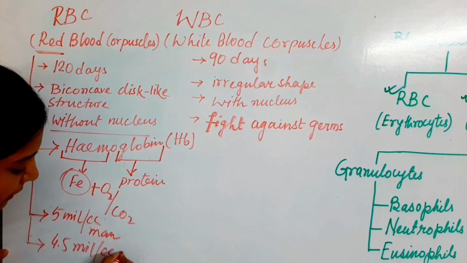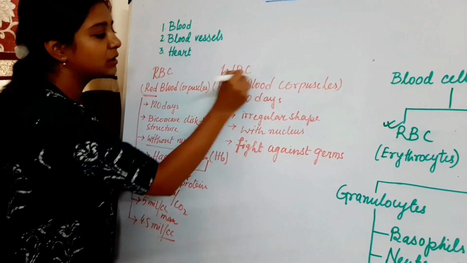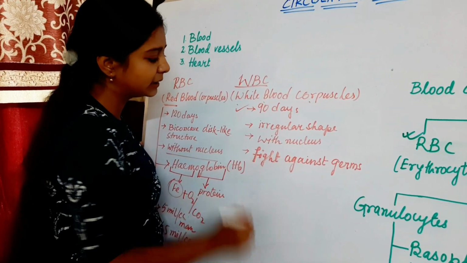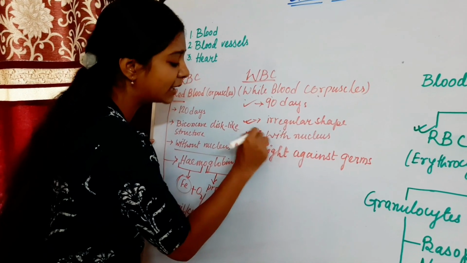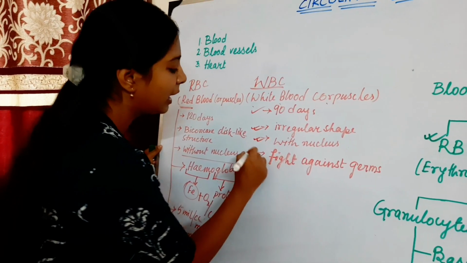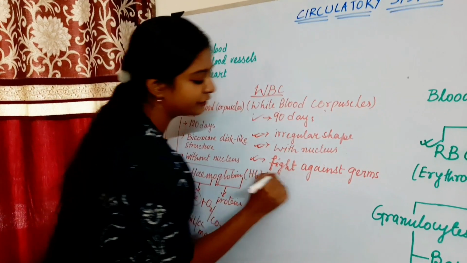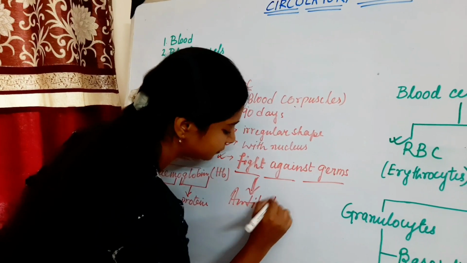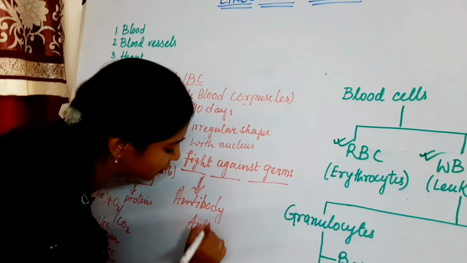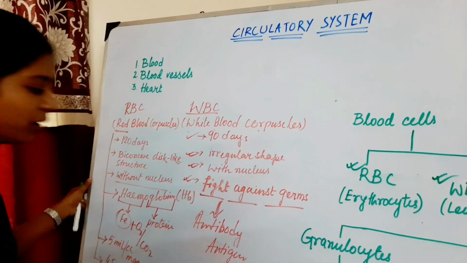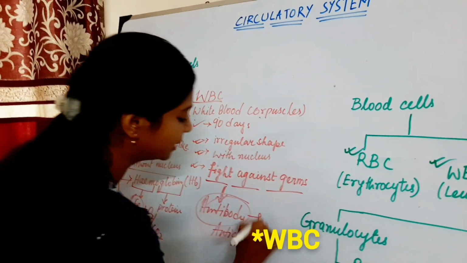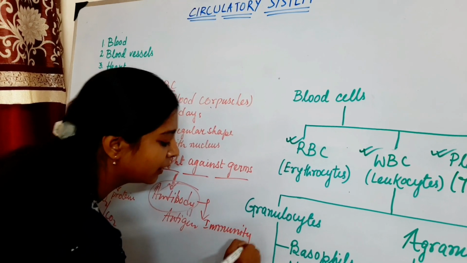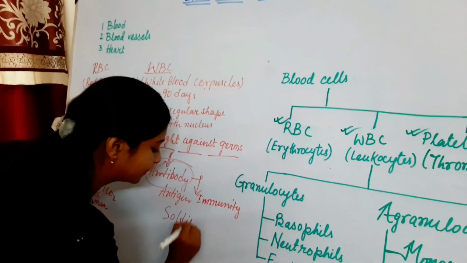Now coming to WBC, white blood corpuscles or white blood cells, which have a lifespan of 90 days. It has an irregular shape. It has a nucleus. We will come to that later. The main function of WBC is to fight against germs. It helps in producing antibodies. It fights with antigens and protects your body. So the main function of WBC is producing antibodies and providing immunity to our body. They are also called soldier cells.